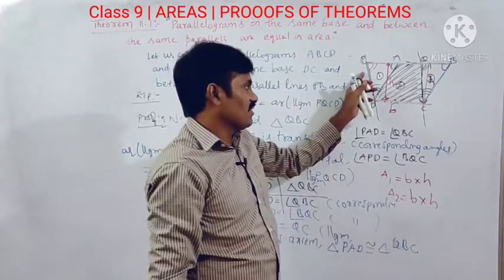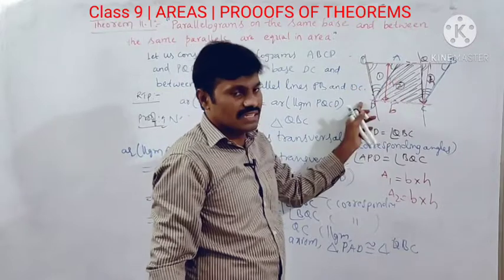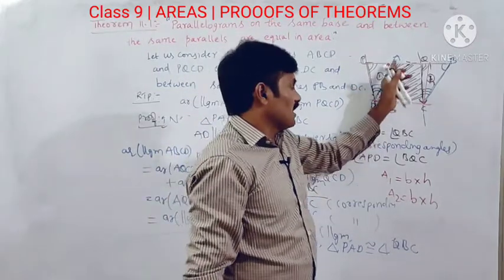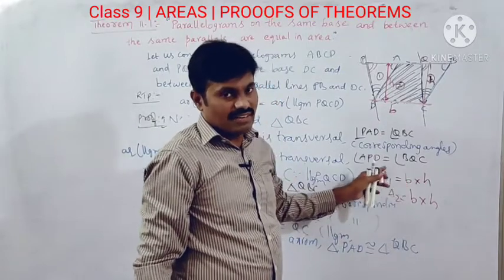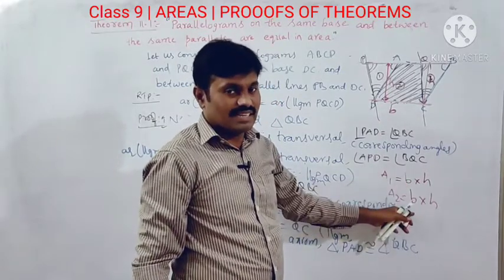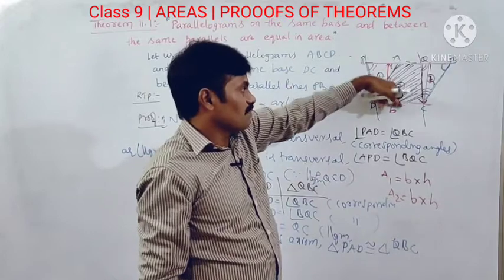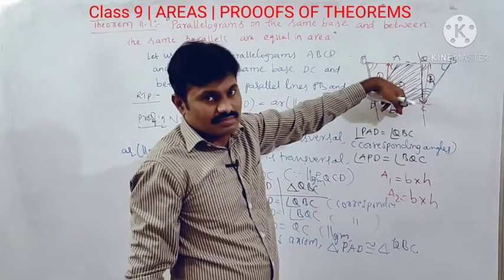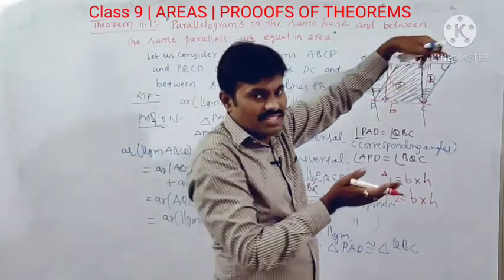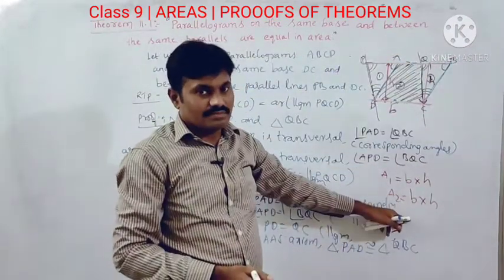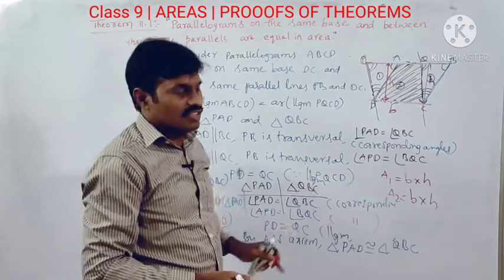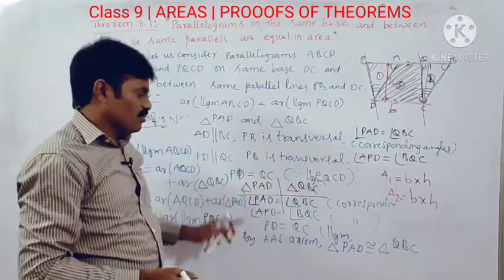If you consider the area of parallelogram PQCD as A1 and the area of parallelogram ABCD as A2, then in both cases we got A1 and A2 values are the same. The reason is these two are between the same parallel lines. Distance between parallel lines is always constant. So we concluded like this. So it is a general thing. Geometrically, if you want to prove, we have to prove like this.